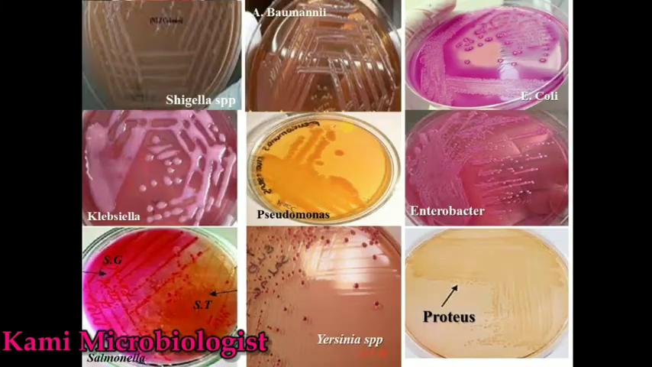So let me show the diagram. As you can see, this is the Pseudomonas aeruginosa growth on MacConkey agar. So as you can see, pale yellow colonies mean this is a non-lactose fermenting bacteria on MacConkey agar.